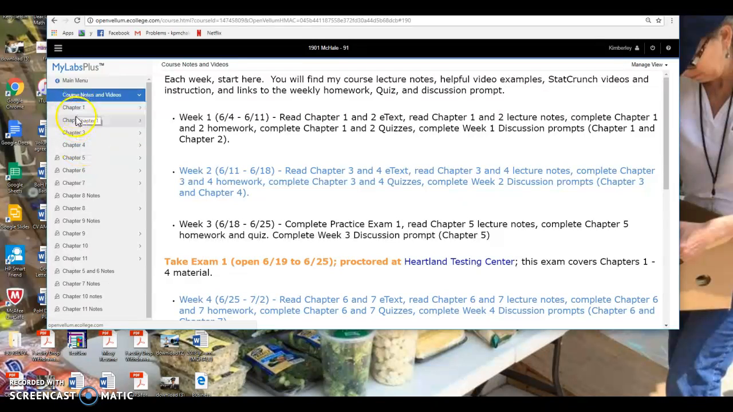You can still complete homework. Late homework is accepted. You can earn up to 90% on it. There's a 10% late penalty. Quizzes cannot be made up, but I drop at least one quiz at the end of the session.